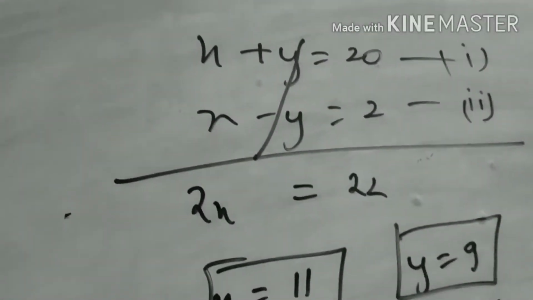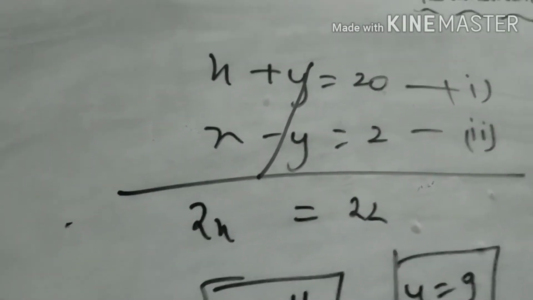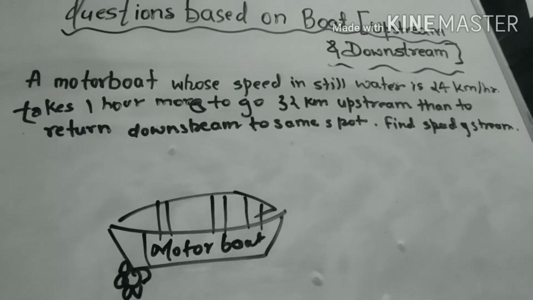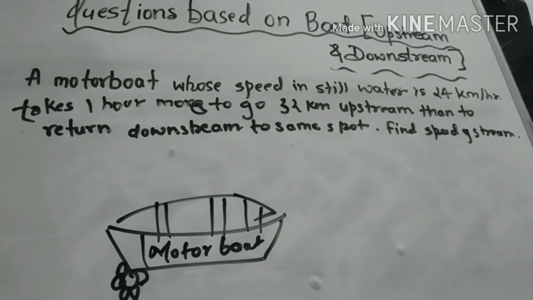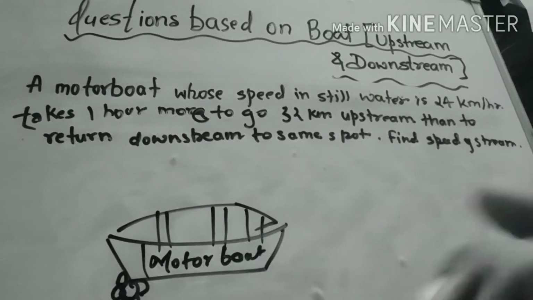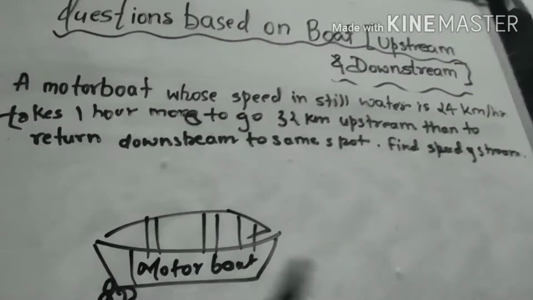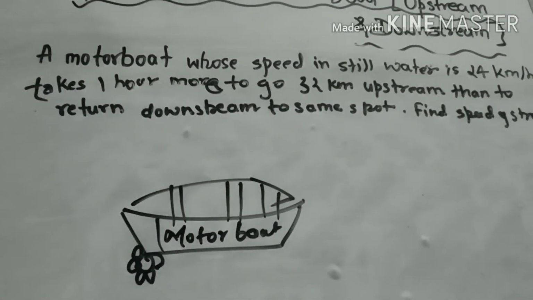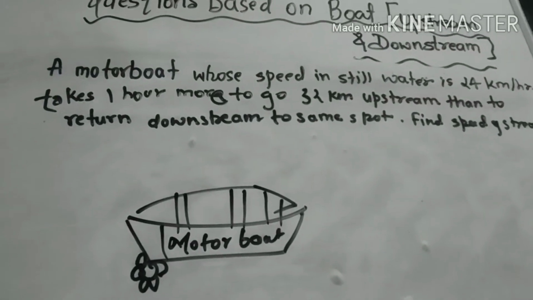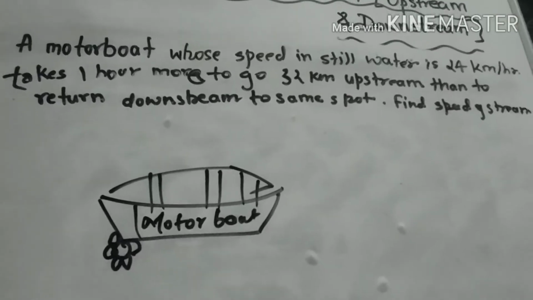Similarly, we can do many more questions. So let us solve another question that will be with respect to quadratic equation. Okay, so we have got another question. A motor boat whose speed in still water is 24 kilometer per hour. Here the speed of the boat is given, because a motor boat works on electricity. So a man will not row the boat. It will be automatically rowed using electricity. So the speed is given, which takes 1 hour more to go 32 kilometer upstream than to return downstream to the same spot. Find the speed of stream.